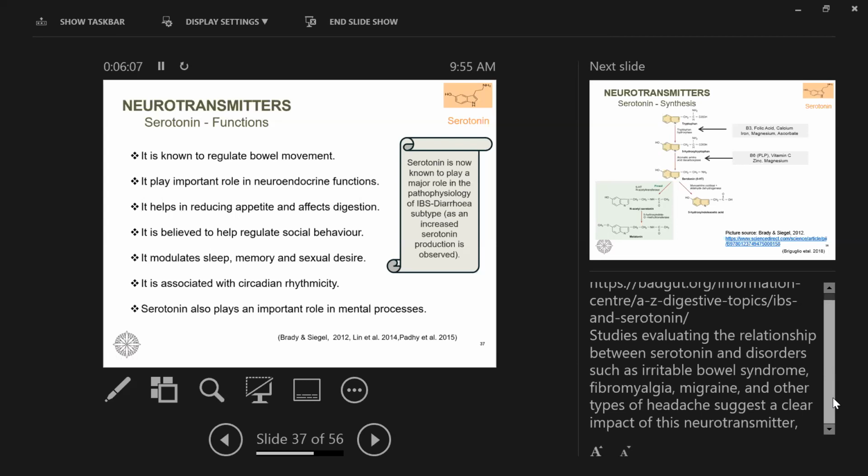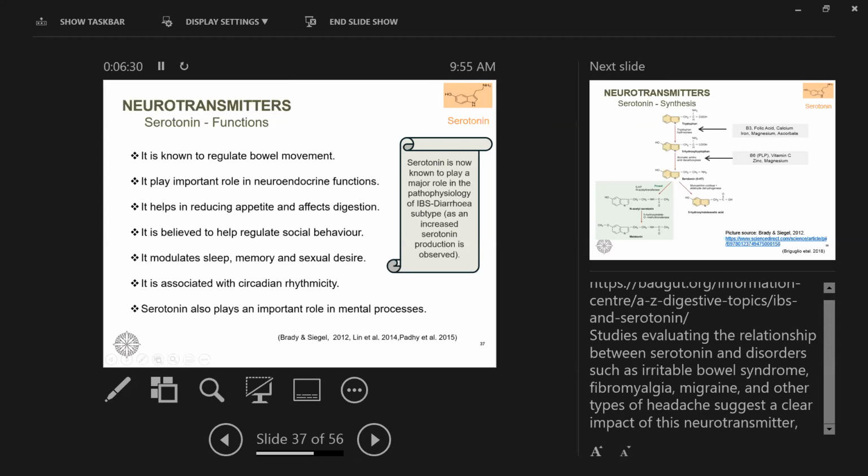There is a lot of consistent data that serotonin plays a major role in the etiology or pathophysiology of irritable bowel syndrome, fibromyalgia, and migraine.